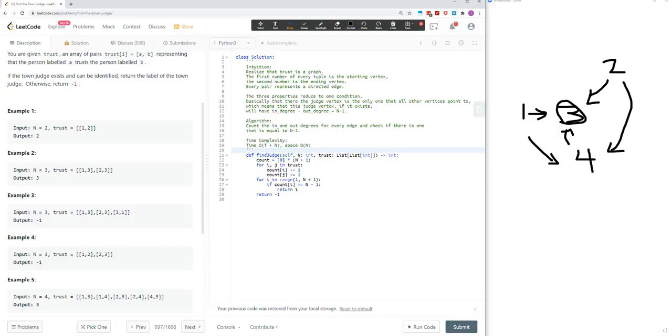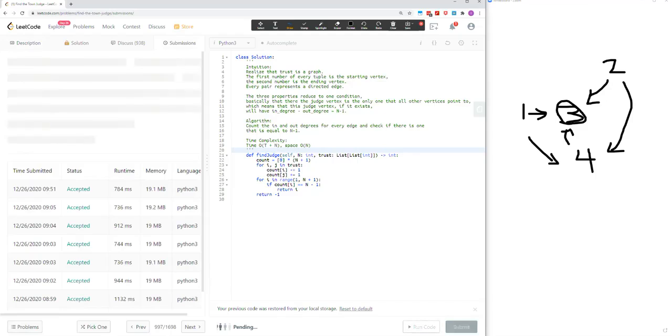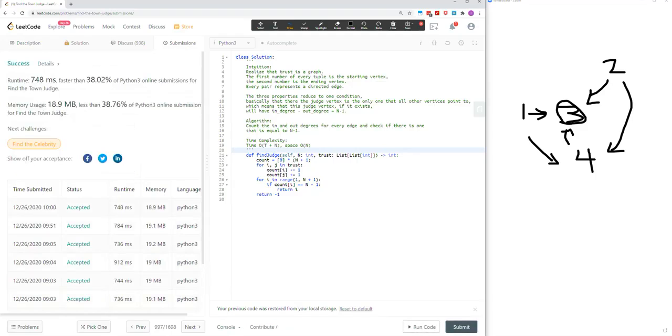So if we run the code, yeah. So there we go.